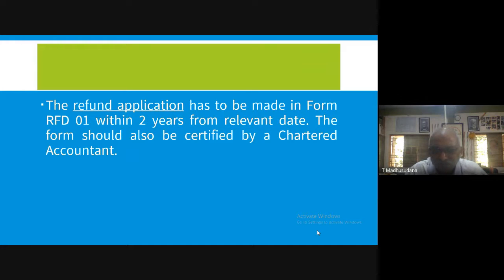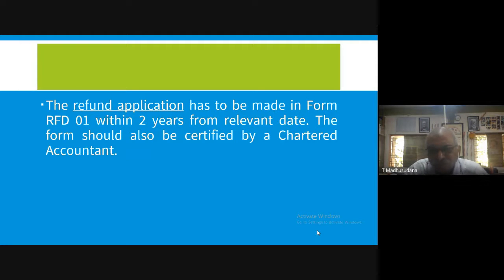In that form, the supplier has to submit to the GST officers within 2 years from the relevant date. That means he has to claim refund within 2 years from the relevant date. After completion of 2 years, he cannot claim for refund.